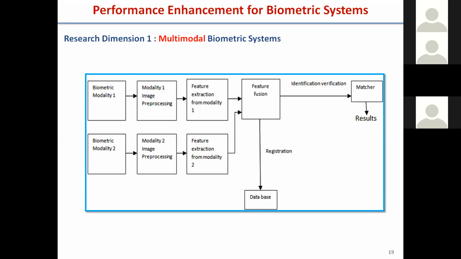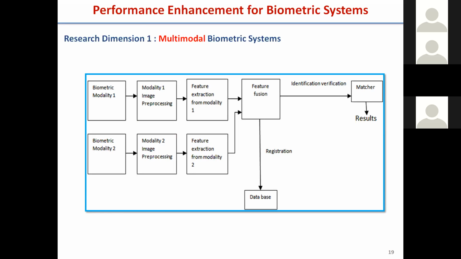Now come to the first one: how we enhance the performance of the biometric system. So we have a single modality. We extract the feature, store it as a template, and during verification, we extract the feature, compare it with the template and take the decision. The performance enhancement can be made by using multiple modalities. Rather than one modality, we can go for two modalities, and the combined system has enhanced performance as compared to a single modality. This is one aspect.